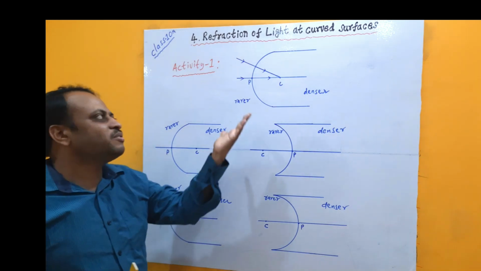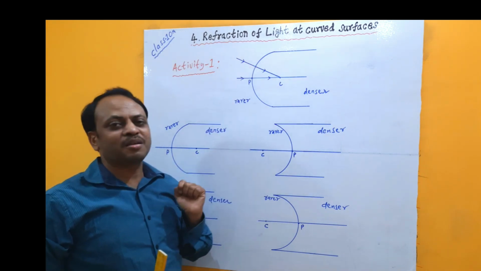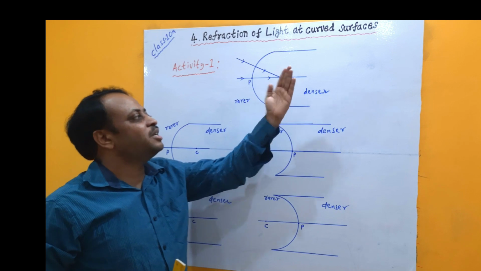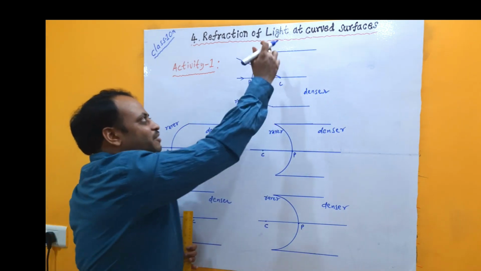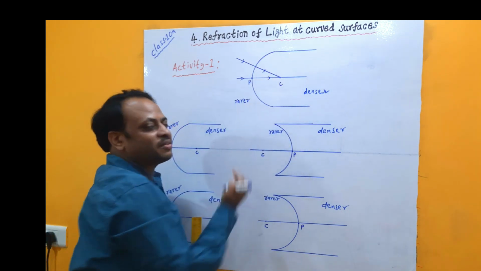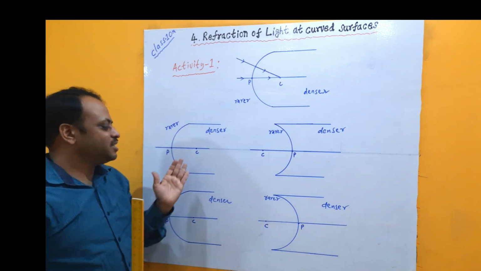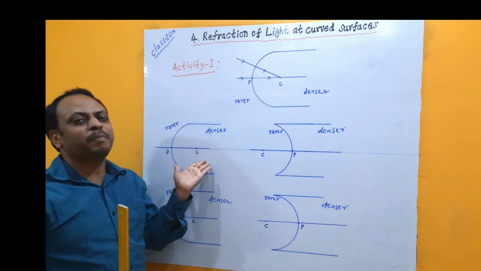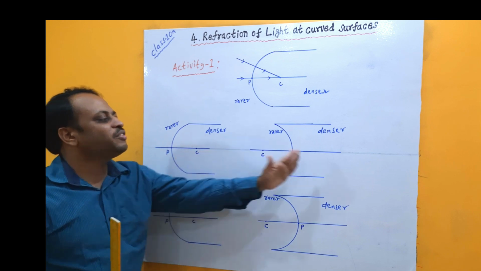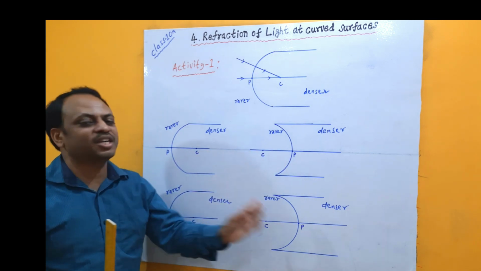Now, there is no compulsion for the light ray to enter along the normal. It may enter from rarer to denser medium or denser to rarer medium, or the surface may be convex or concave. Let us understand how the path of the light ray will change in four different cases: case 1, case 2, case 3, case 4.